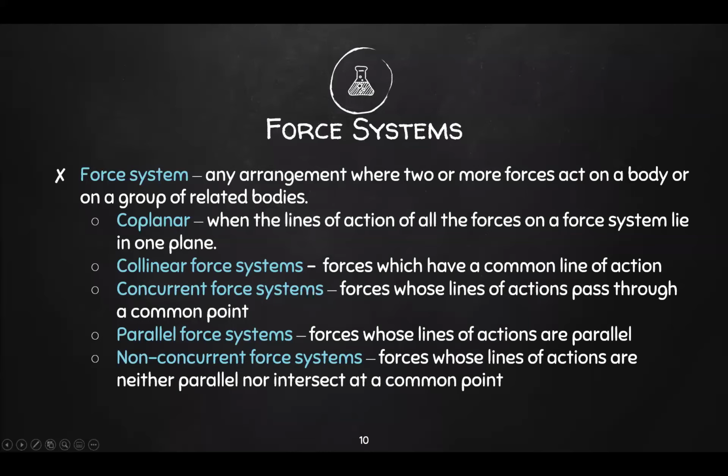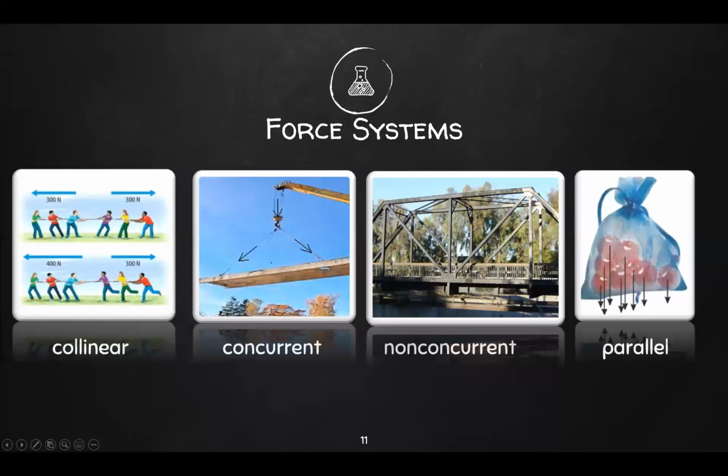Okay? So let's have a few examples of those types. First, on the left, we have a game of tug of war. People on the left apply a pulling force to the left. People on the right apply a pulling force on the right. Both forces are along this rope right here. Therefore, both forces follow the same line of action. Therefore, that is a collinear force system.